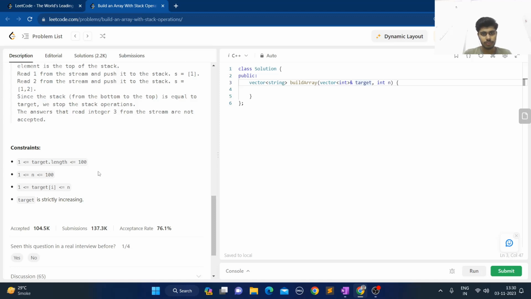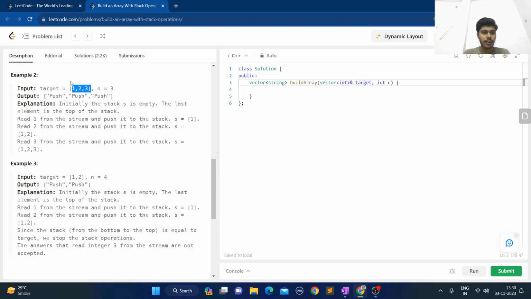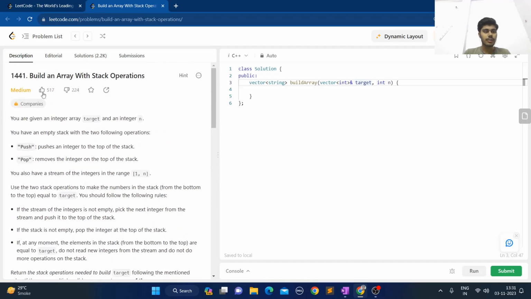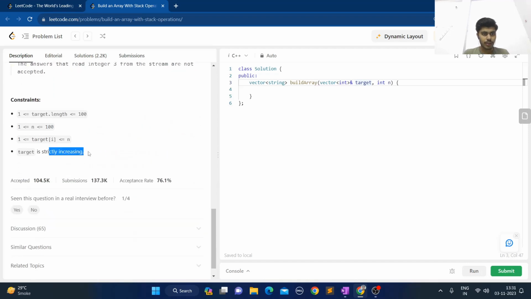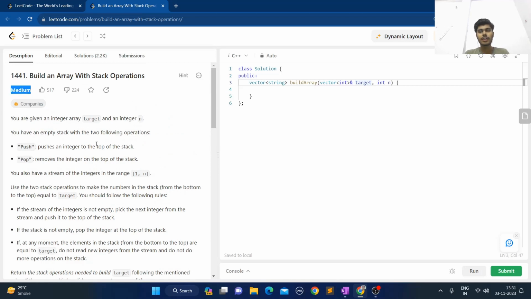Half of the problem got solved here, since whenever a target is in ascending order, we can just increase our pointer. If I am currently at the 0th index of the target, I check whether the stream number is equal to my target or not. If it is equal, then I increment to the next index in the target and keep checking. If the elements were in disorder, it would have been a tough question, but because of the increasing order, and because n is less than or equal to 100, the constraints are quite low and easy. So I find this question to be on the easier side, not medium.